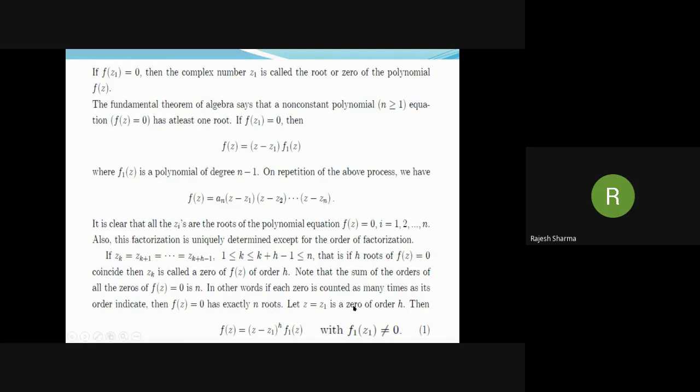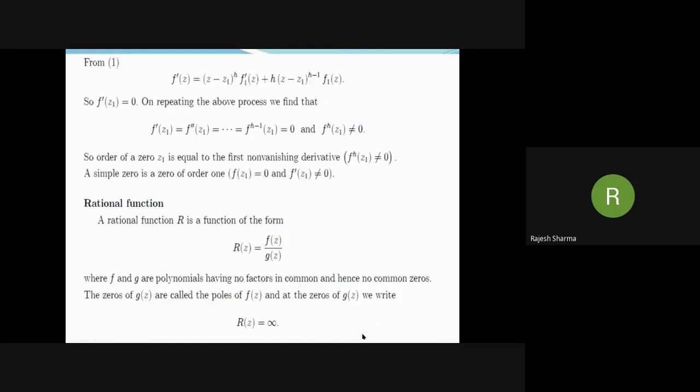Let z equal to z1 be a zero of order h. Then we can write f(z) in this form, (z minus z1) raised to the power h times f1(z), with f1(z1) not equal to 0. Now, if we differentiate this, we get f'(z) equal to (z minus z1) raised to the power h f1'(z) plus h (z minus z1) raised to the power h minus 1 f1(z).